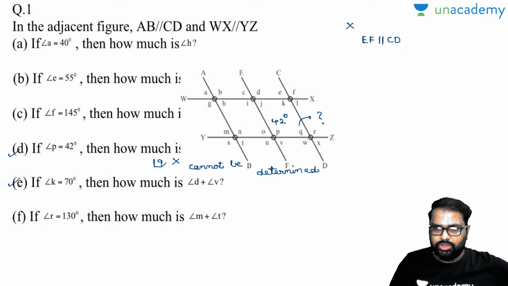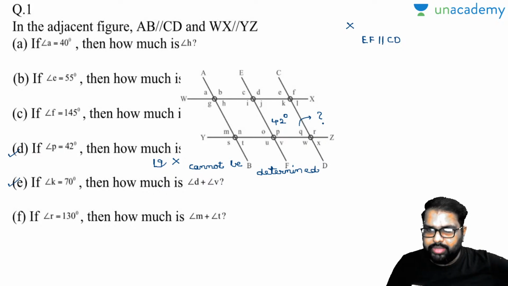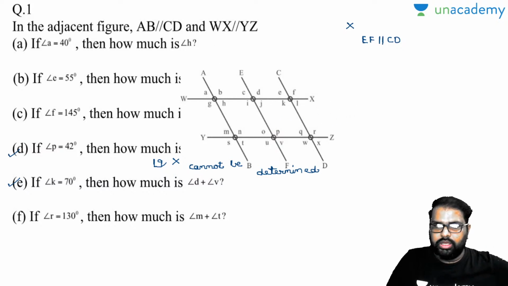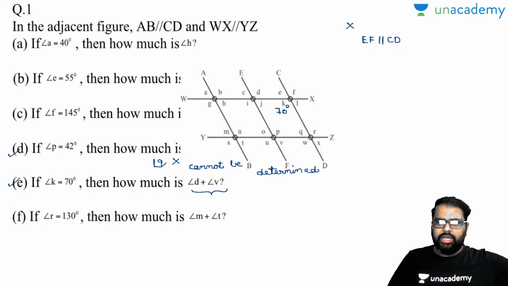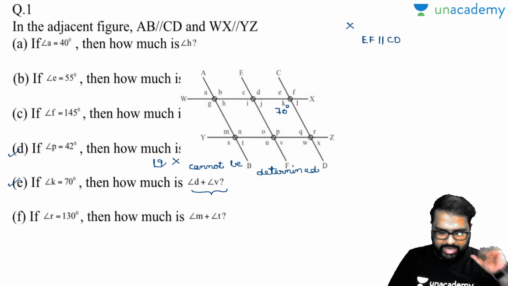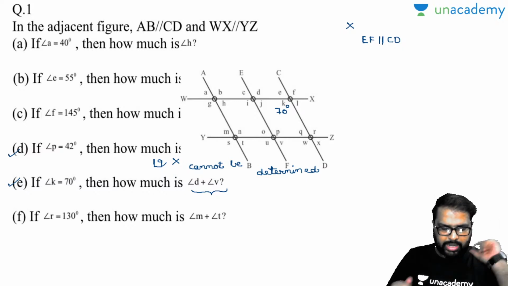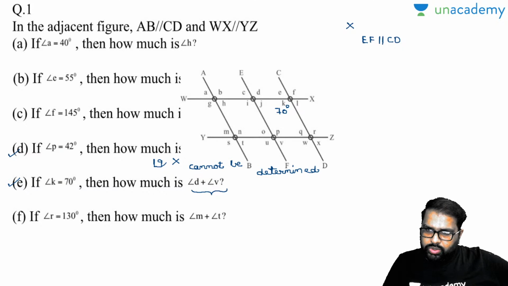If k is equal to 70 degrees, now look, what is the point given there? If k is equal to 70 degrees, now what is the question asked? How much is angle D plus angle V? Now look, irrespective of the angle at k, even though the lines are not parallel to each other, angle D plus angle V will always be equal to how much?